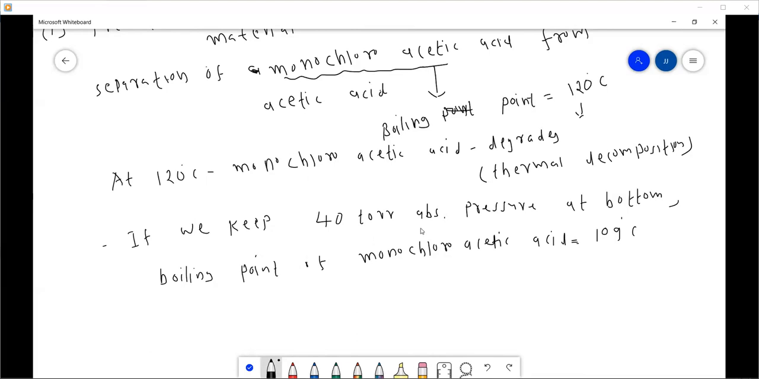So this 40 torr absolute is nothing but a pressure below atmospheric. This is the vacuum. So by using this vacuum distillation, heat sensitive material can be separated easily. This is the first advantage of vacuum distillation. Not application, but advantages. We are talking about the advantages.